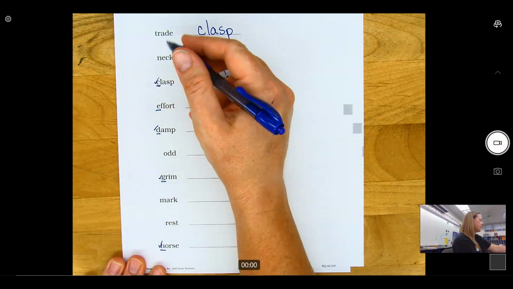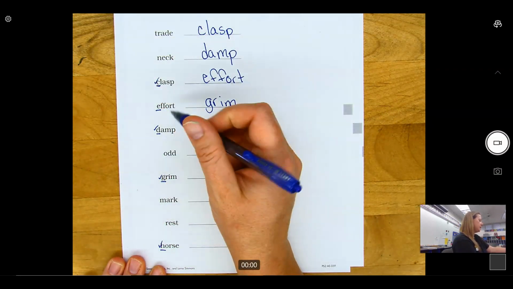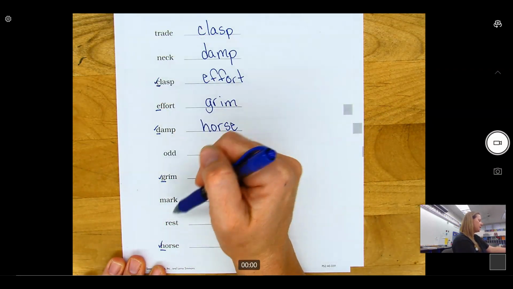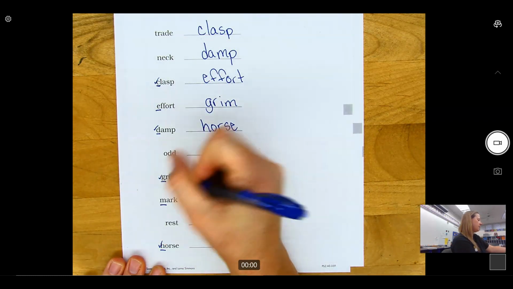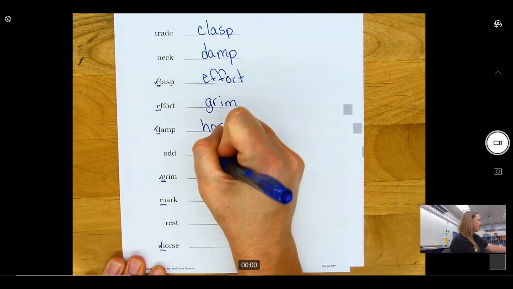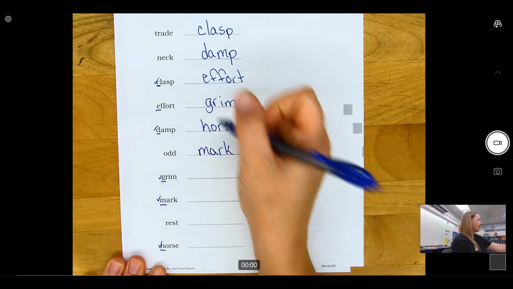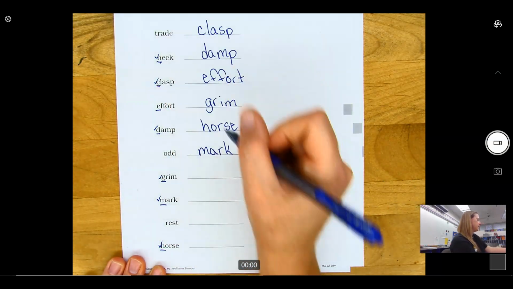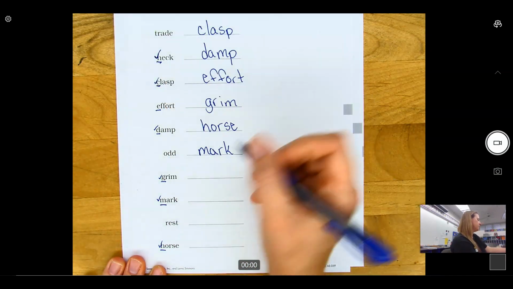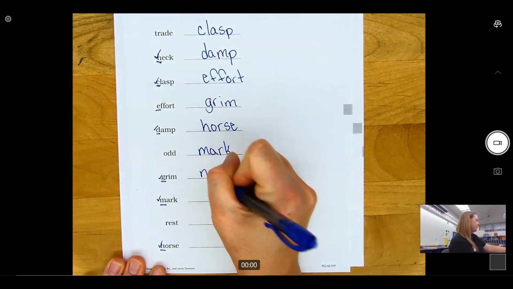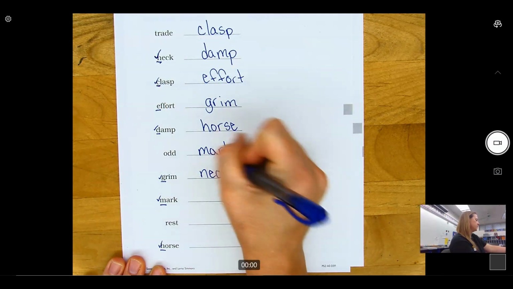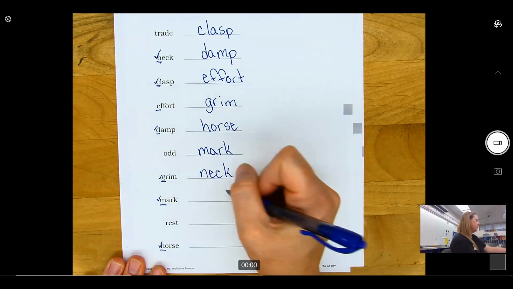I, J, K, L, M. Here's an M. N. That's a check mark. N. Neck.